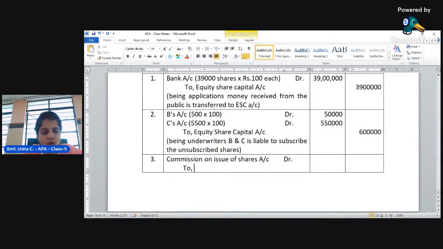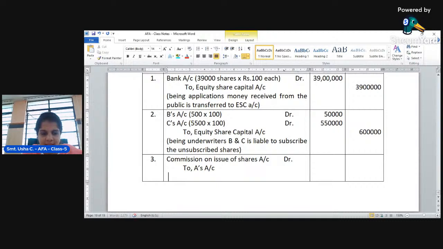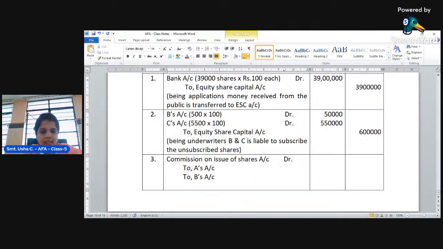It should be credited to all the underwriters, right? So to A's account, then to B's account, then to C's account. Okay, so how much commission is to whom?